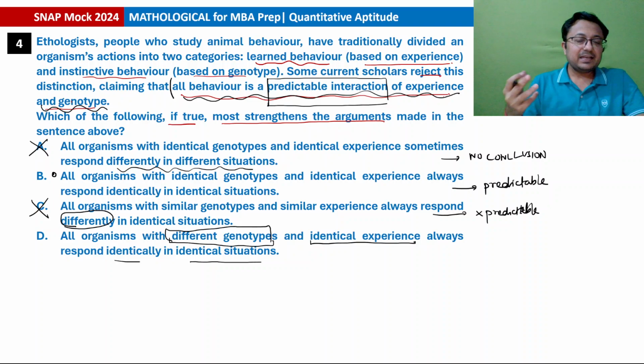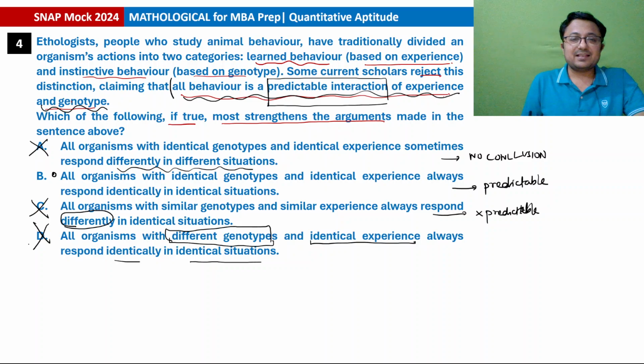ठीक है, instead this might be saying something in the mix, यानी कि जो पहले initial ethologists कह रहे थे कुछ कुछ वैसा भी हो सकता है, या फिर कुछ कुछ सेकंड वाला भी हो सकता है. Definitely strengthen तो नहीं कर रहा argument को, because strengthen तब करता है when the mix of both experience as well as genotype was giving the same result. But यहां पे ऐसा नहीं है, genotype is different, still they are responding identically. So this is not strengthening the argument.